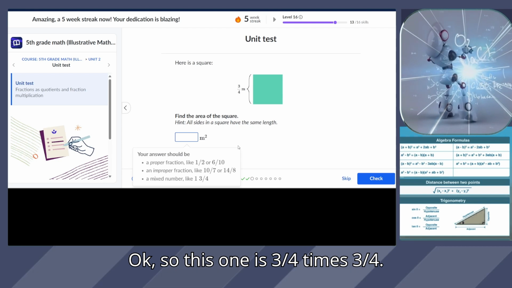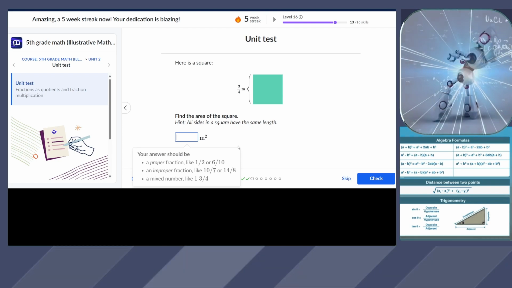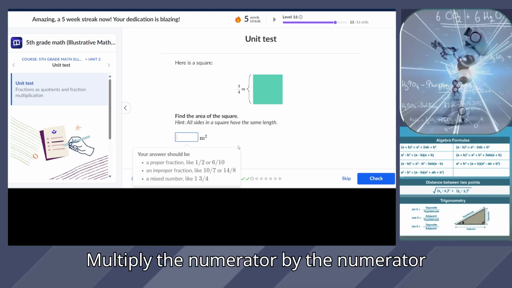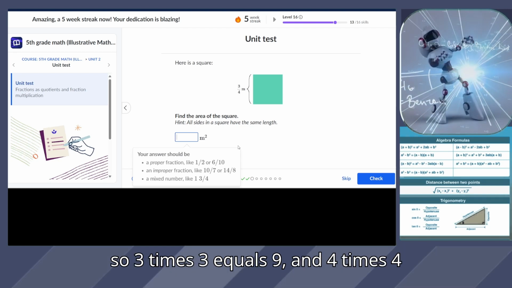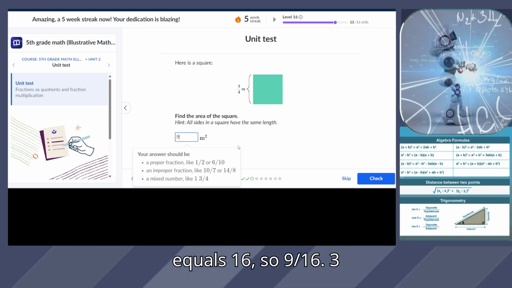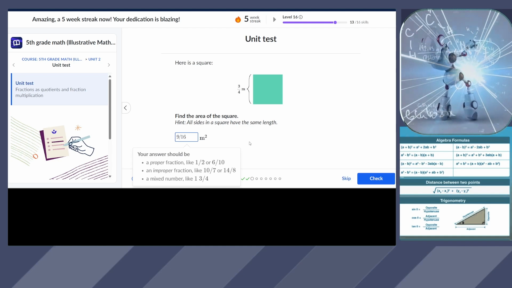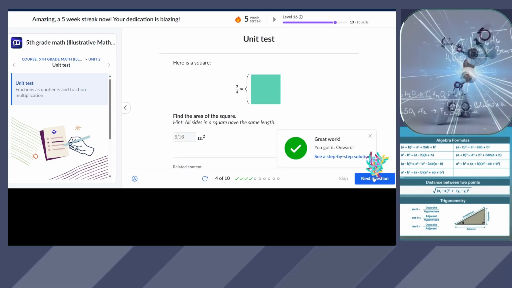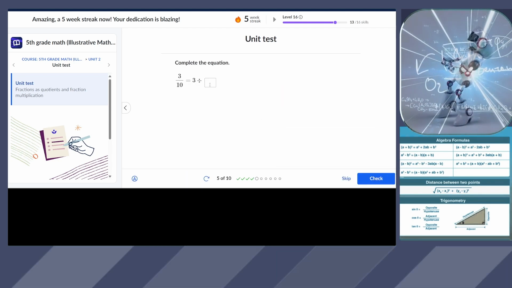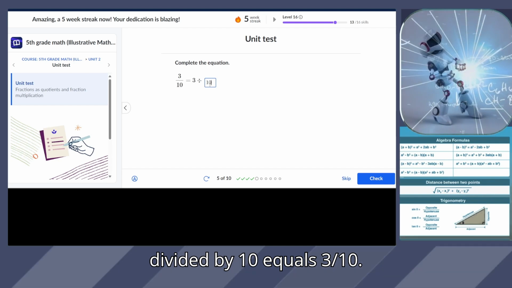Okay, so this one is 3/4 times 3/4. You multiply the numerator by the numerator and the denominator by the denominator. So 3 times 3 equals 9, and 4 times 4 equals 16, so 9/16. 3 divided by 10 equals 3/10.